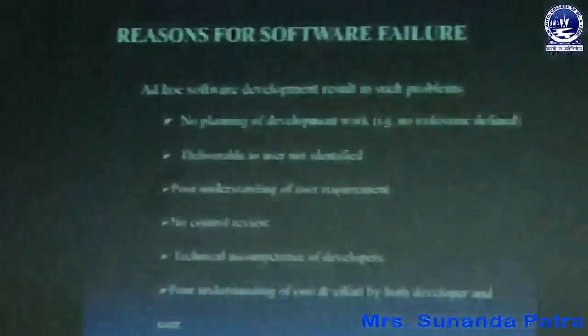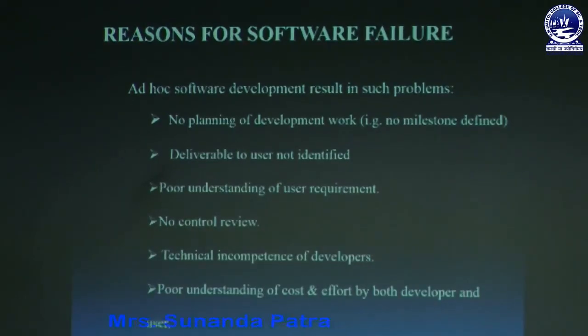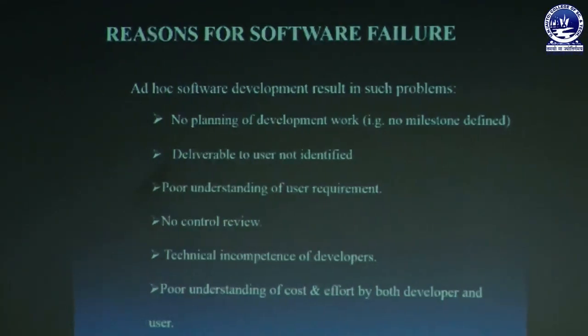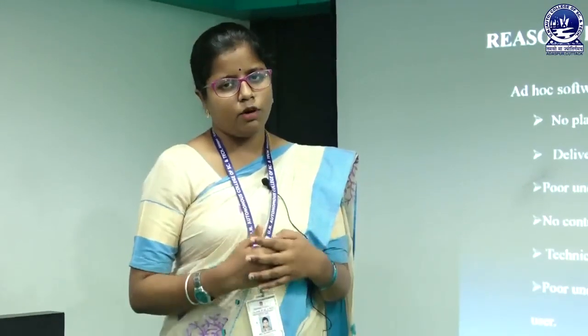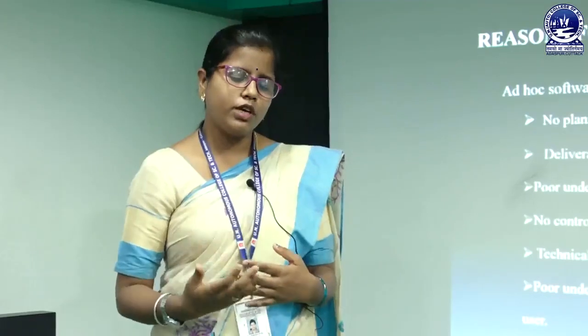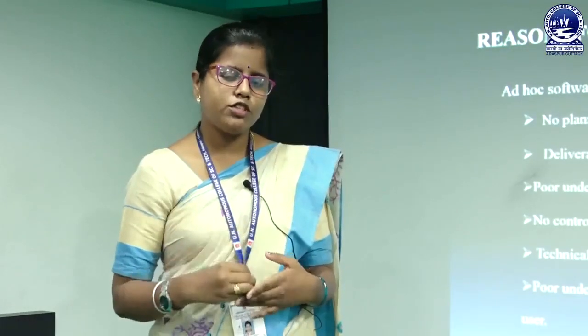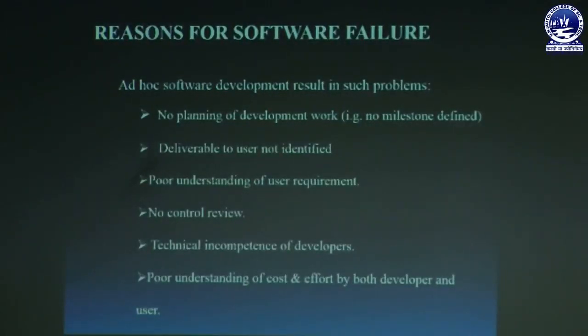So, these are the reasons why the software fails. The first one is no planning of development work. That means there was no proper planning before we started to develop the software. Without any proper planning, if we start a project, for sure that software is going to fail. So, what does proper planning mean?